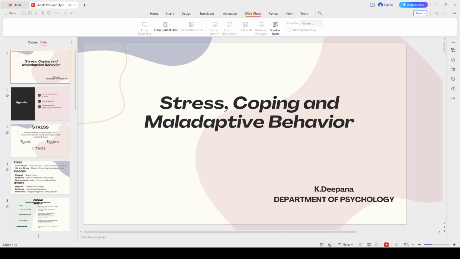Next thing is psychological responses. Psychological responses are commonly divided into anxiety, depression, mood swings, cognitive impairments, and dissociation. Next is hypervigilance, which is an exaggerated startle response, always on the lookout for a potential threat. The next and last one is avoidance behavior, which is avoiding situations or stimuli that trigger the stress.